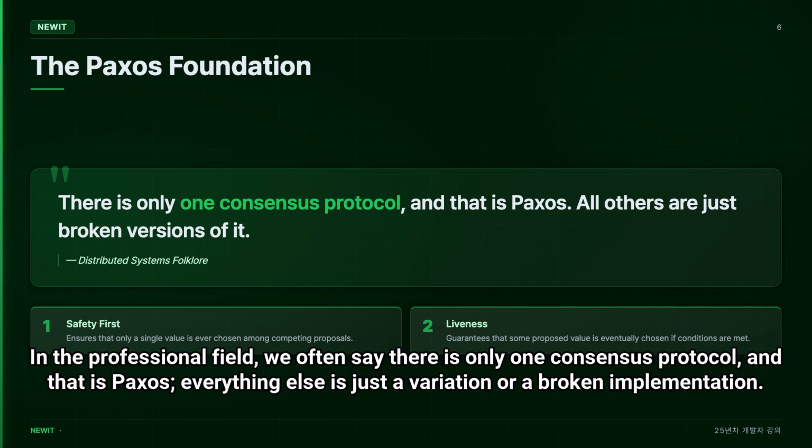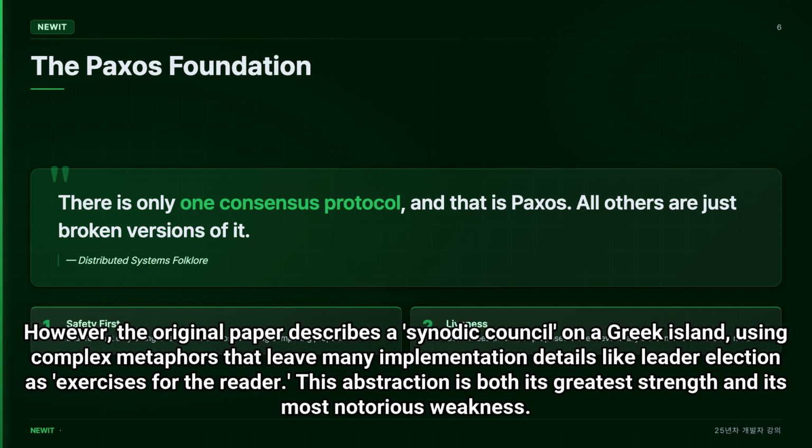In the professional field, we often say there is only one consensus protocol, and that is Paxos. Everything else is just a variation or a broken implementation. However, the original paper describes a synodic council on a Greek island, using complex metaphors that leave many implementation details, like leader election, as exercises for the reader. This abstraction is both its greatest strength and its most notorious weakness.